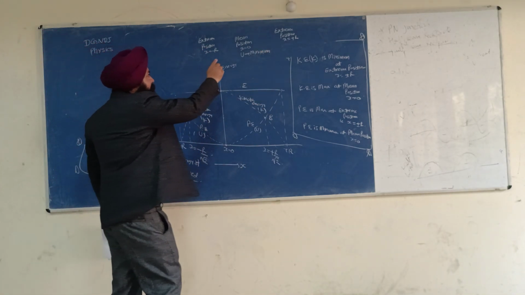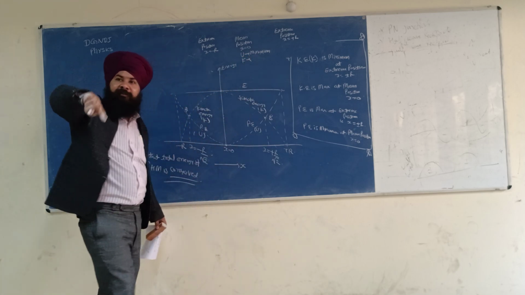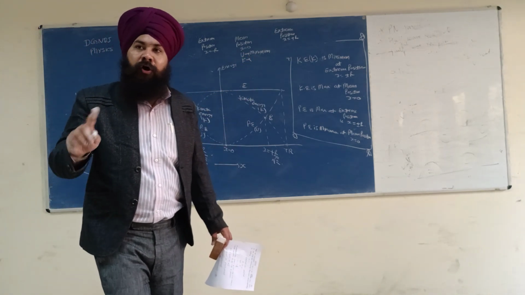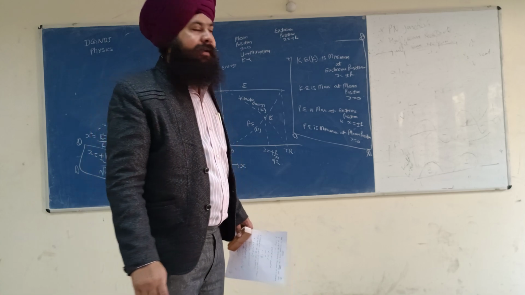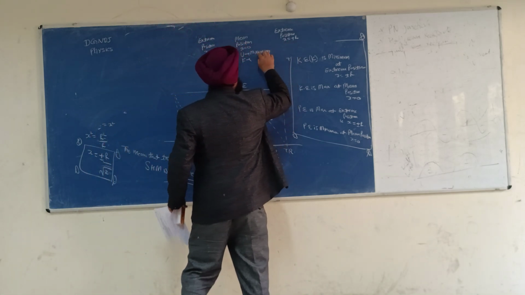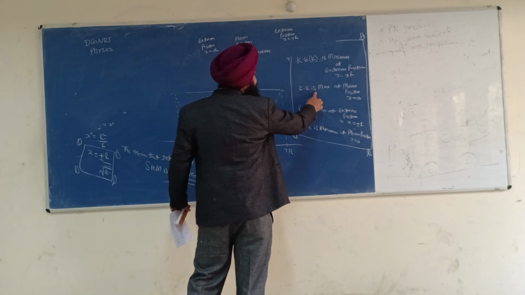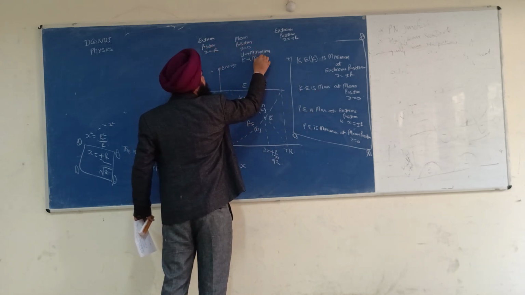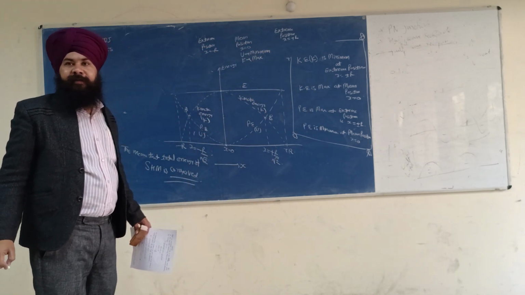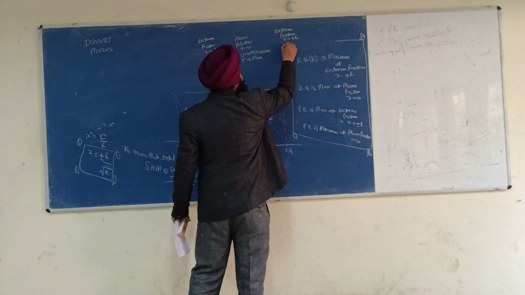What about K? Opposite will be there. At this point U is minimum and kinetic energy K is maximum. And what about the strain positions?